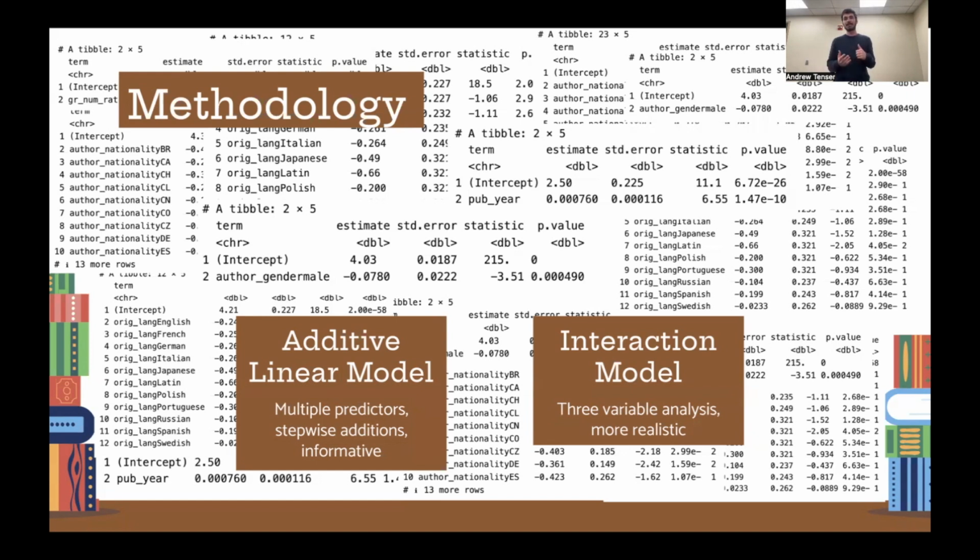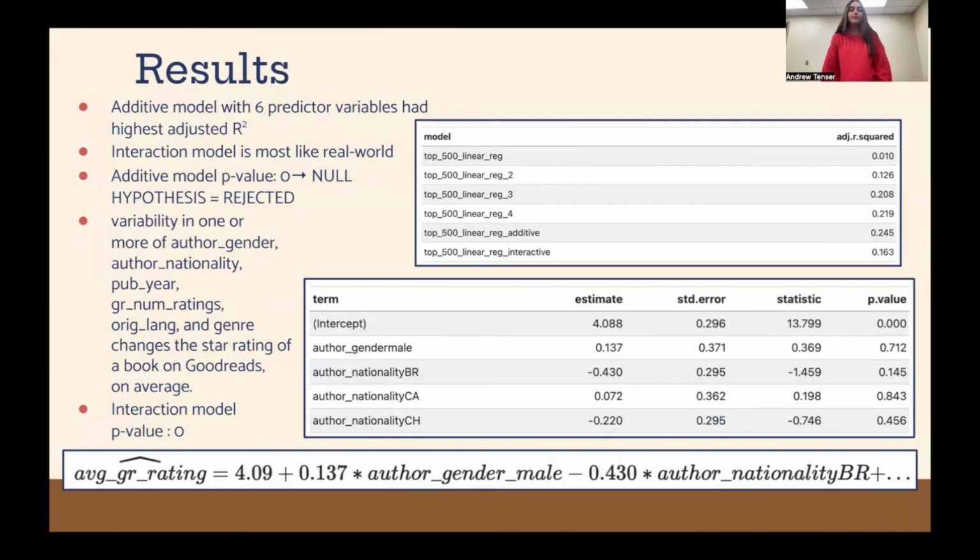And second, we also looked at interaction models because this is more realistic when it comes to how books are actually considered, because the characteristics of the book oftentimes play into how the other characteristics exist and how the entire book is perceived. Great. And for this, we only use 3 variables. And then for our results, we had both the additive model and the interaction model.